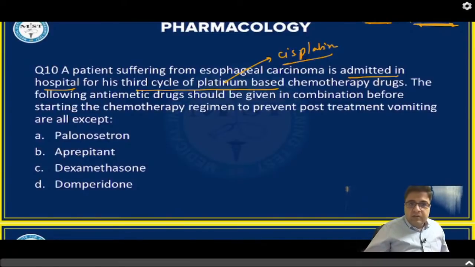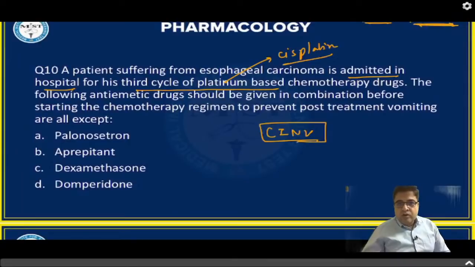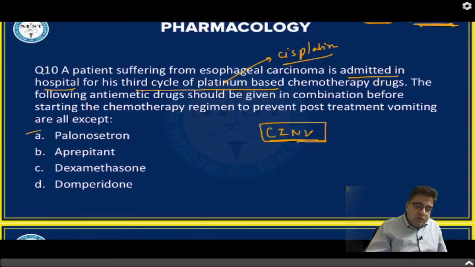Now we know that this medicine can cause a lot of vomiting. We call it chemotherapy induced nausea vomiting. And you have to tell me, to prevent this complication, before the chemotherapy cycle you have to give some drugs. So you have to give some medicines that will prevent the vomiting. Which medicine should not be a part of this regimen?